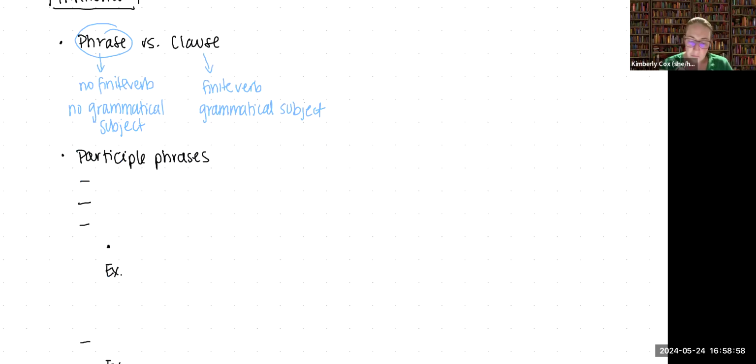Participles themselves are verbs that end in -ing or -ed/-en without the required auxiliary or modal verbs. This is quite important. They need to exist by themselves to be without tense and without a grammatical subject.